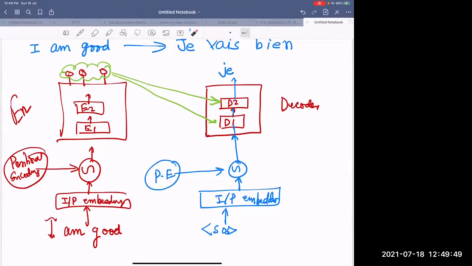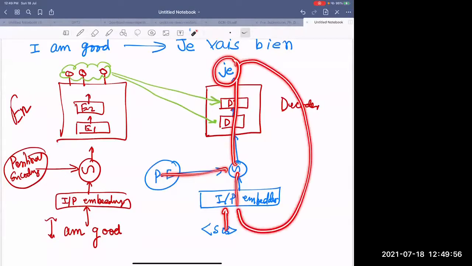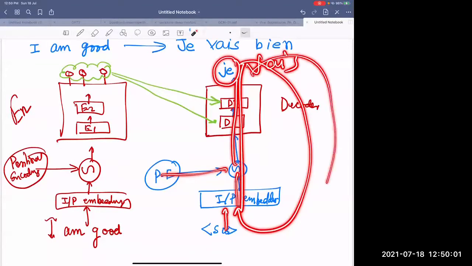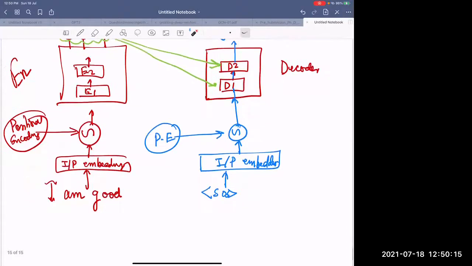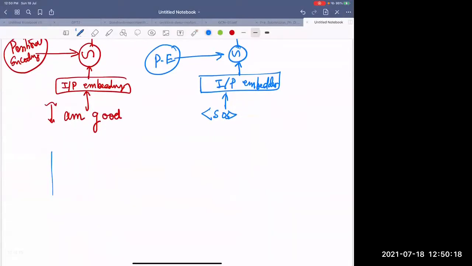Decoders are doing what? Decoders are decoding how I can convert it into the corresponding this and this and this. And in the case of input, in the case of French language, first SOS will go in, got added, passed on, and it will need to generate JE. Then JE will go in, it needs to generate VAIS, then VAIS will go in, it needs to generate BIEN. I hope that you understand the flow. If you understand the flow, let me draw D1 for you. Sorry, not D1. Yeah, that's D1. Let me draw it.